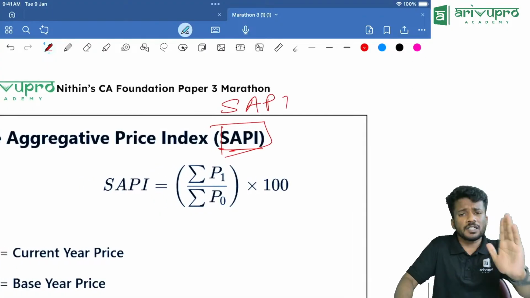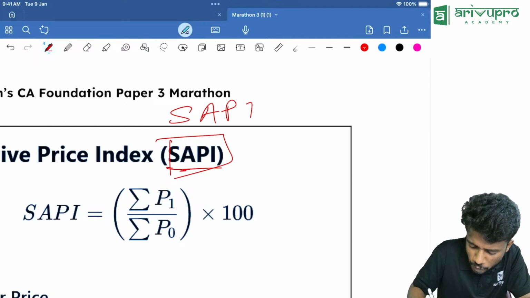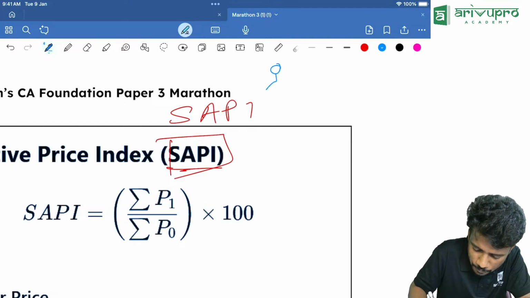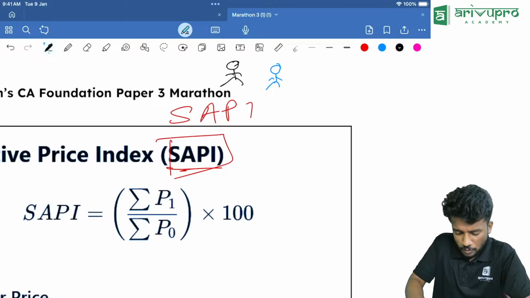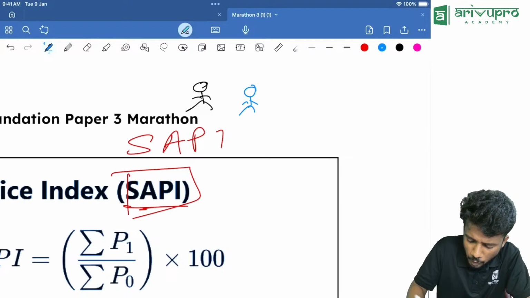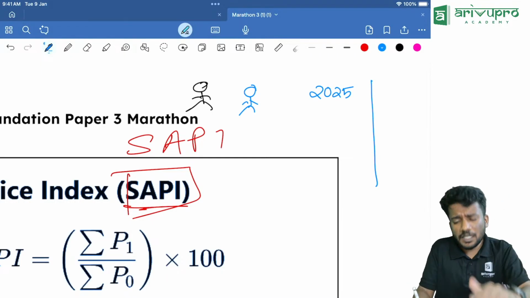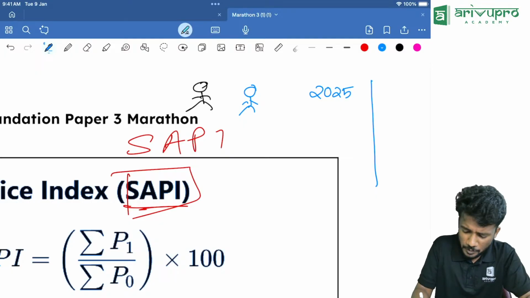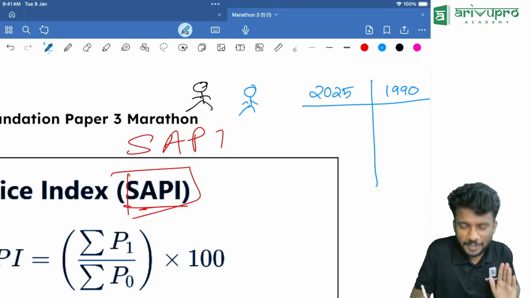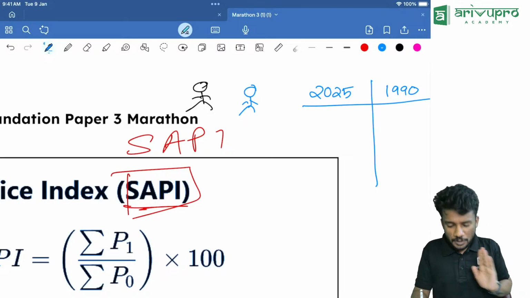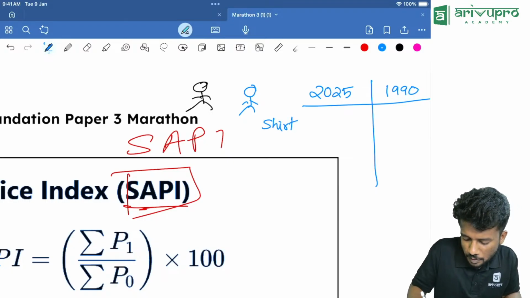Now we will take the same example we were talking about, the shirt. Okay. Now you are there. Let you be this boy. Then let this be that uncle. Now we are talking about 2025. And that uncle's age, let it be some years before, let it be 1990. Okay, 90s kids, we will call them uncle. Now, in 2025, I am telling shirt price is 1,000 rupees.